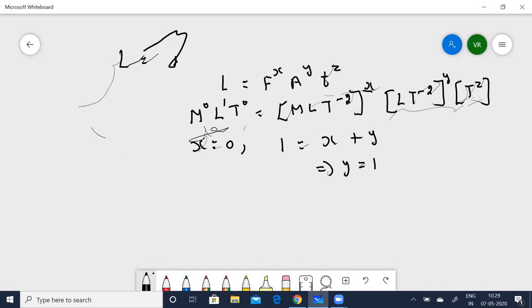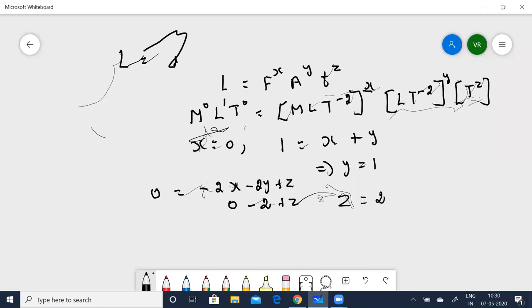Since x is equal to 0, y is equal to 1. Next, for t, 0 is equal to minus 2x minus 2y plus z. Substituting the values, minus 2 plus z is equal to 0, so z is equal to 2.